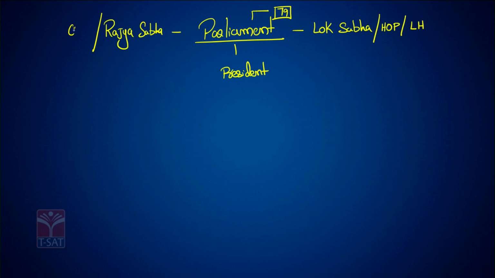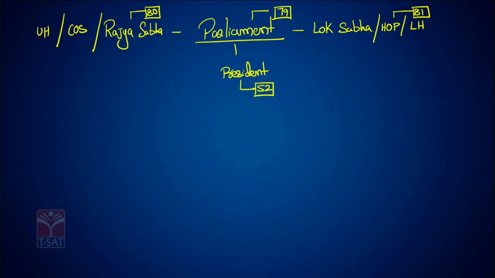Rajya Sabha is also called Council of States or Upper House. Article 52 of the Constitution says there shall be a President for India. Article 80 of the Constitution defines Rajya Sabha. Article 81 of the Constitution defines Lok Sabha.